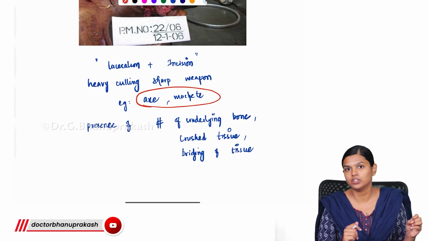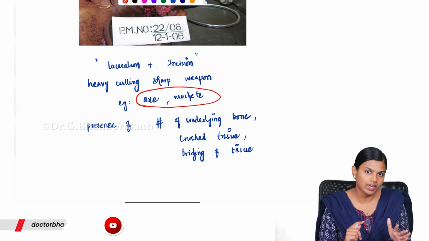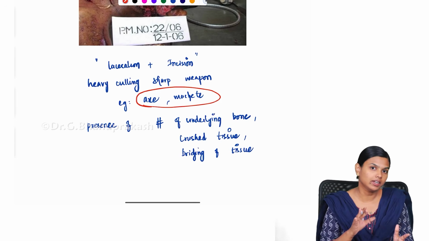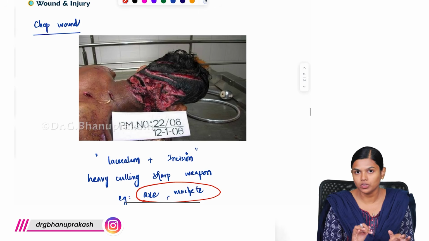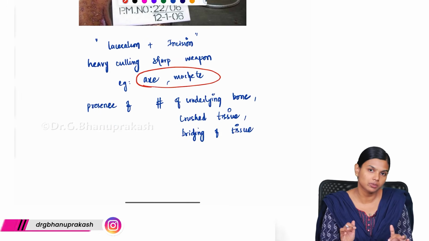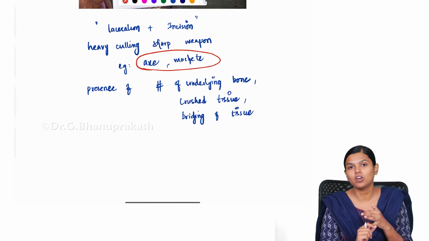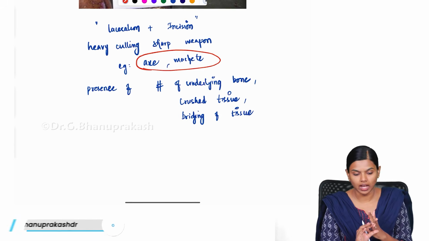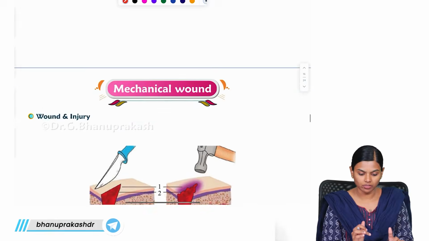Next you had stretch or flaying, where a glancing, tangentially acting force takes away your skin and crushes your tissue. And finally the chop wound, caused by a heavy cutting weapon like an axe or machete, where you will definitely have a fracture of the bone along with crushing of the tissues underneath. These are the important types of laceration that we have to know.